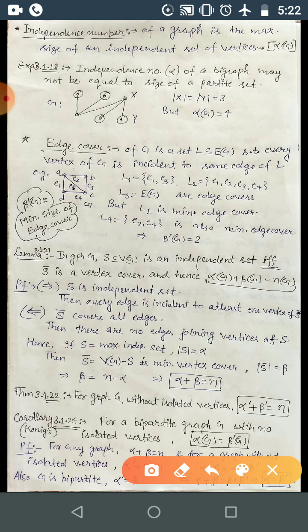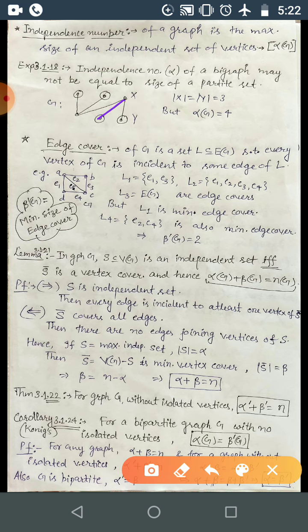Now what about the beta dash for this graph? Let's consider this one. So we need the minimum number of edges which covers all the vertices. If you take this as covering 2, we need to cover this vertex, so we need to take this one, this one, this one. This way all of these are coming.